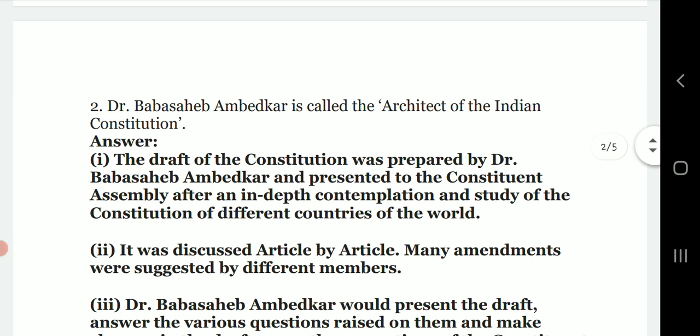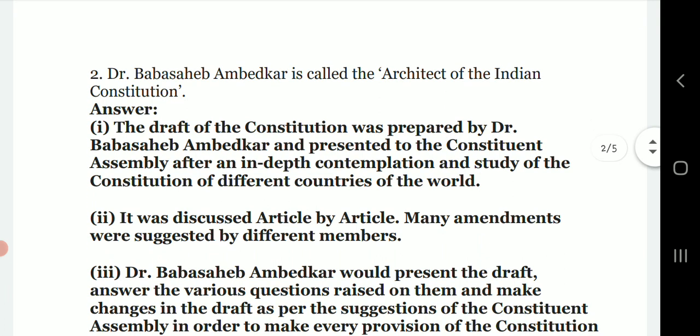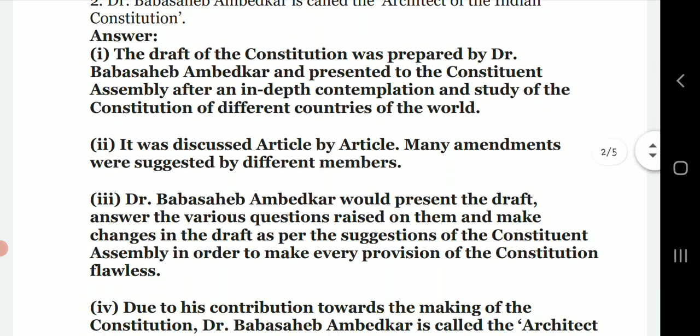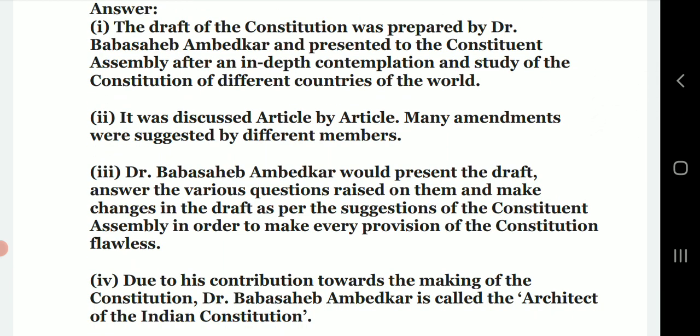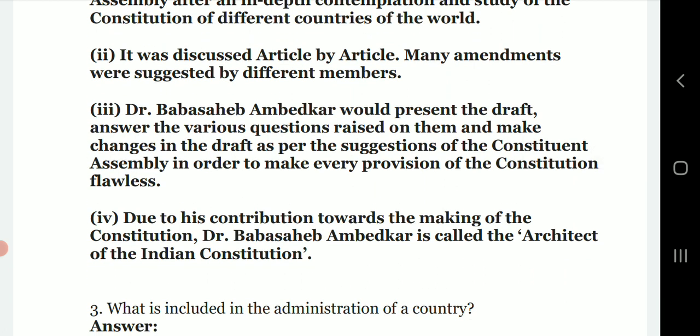Next, Dr. Babasaheb Ambedkar is called the architect of the Indian Constitution. The draft of the Constitution was prepared by Dr. Babasaheb Ambedkar and presented to the Constituent Assembly after an in-depth contemplation and study of the constitutions of different countries of the world. It was discussed article by article. Many amendments were suggested by different members. Dr. Babasaheb Ambedkar would present the draft, answer the various questions raised on it, and make changes in the draft as per the suggestions of the Constituent Assembly in order to make every provision of the Constitution flawless.